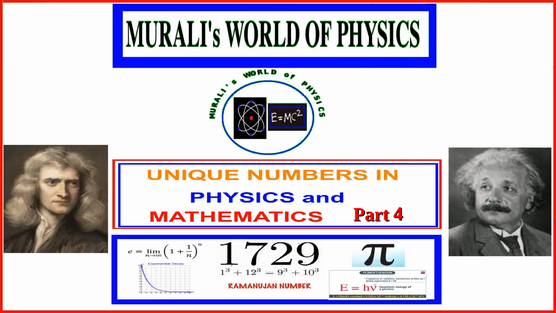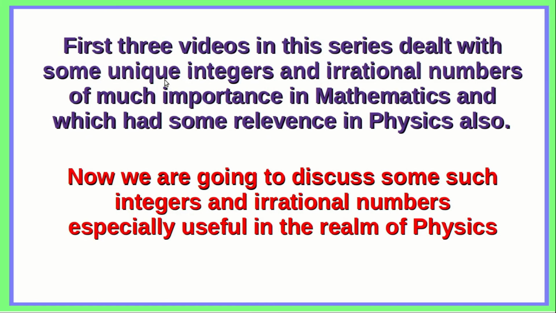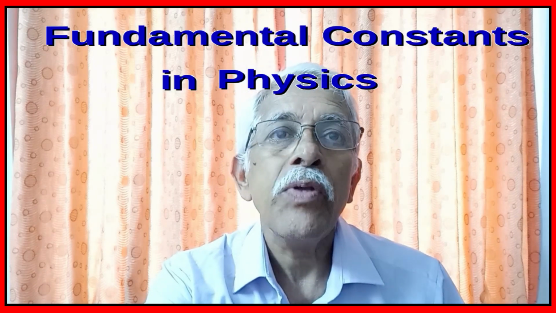This video forms part 4 of a series of videos on unique numbers in mathematics and physics. In the earlier 3 videos of this series, we had dealt with some unique integers and irrational numbers of much importance in mathematics and which had some relevance in physics also. Now we are going to discuss in this video some such integers and irrational numbers especially useful in the realm of physics. When we come to physics, there are a large number of unique numbers which are commonly referred to as the fundamental constants in physics.